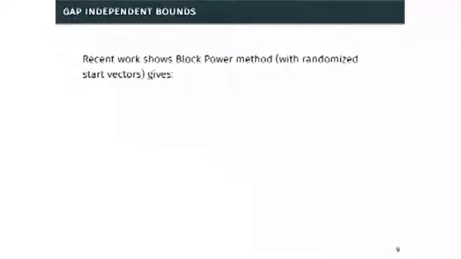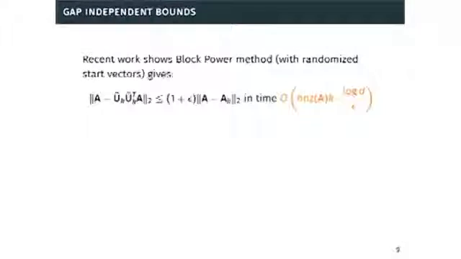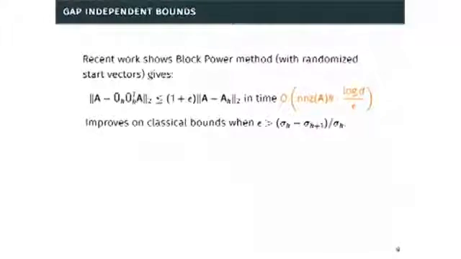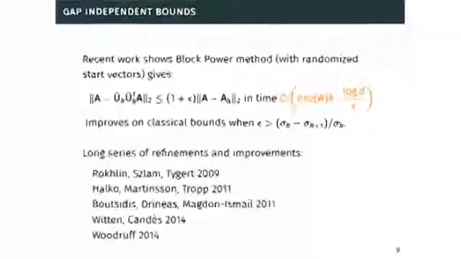So this phenomenon has been largely explained by recent work, which gives gap-independent bounds for the block power method with randomized start vectors. Specifically, in log d over epsilon iterations, you can get within 1 plus epsilon of the optimal spectral norm error for this singular value decomposition. So essentially you're replacing this gap parameter with your epsilon, your error parameter. And this improves on the classical bounds whenever epsilon is set greater than this gap, which is often the case in practice.